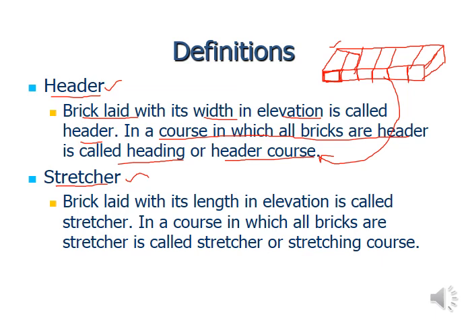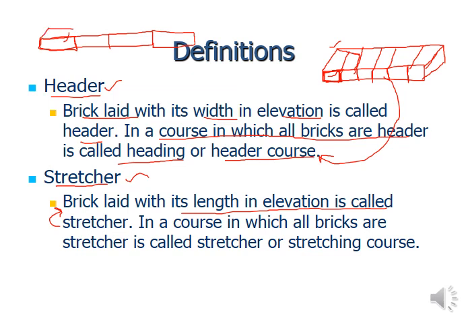Okay, so next is the stretcher. Stretcher is along the length. Similarly, if in one course, in one layer, you place your bricks along the length, then this brick is going to be called a stretcher. The brick laid with its length in elevation, meaning the front side of the wall, is going to be called a stretcher. That particular brick is called a stretcher. So this brick is the stretcher brick, and that brick is the header brick.